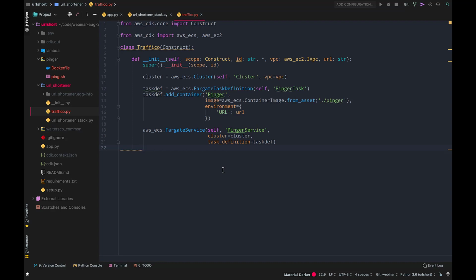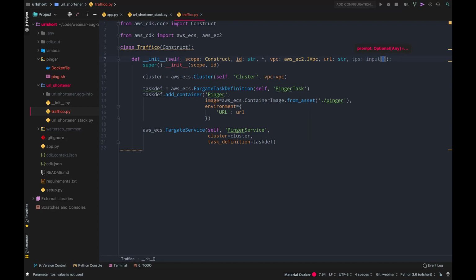We have this really nice one-to-one mapping between the concept of transactions per second and the number of containers running in our Fargate service. And I wanted to talk to you a little bit about this idea of abstraction. The mental model that a user has when they use a traffic generator is how much load to send over to a specific URL. So they can specify the URL and transactions per second, let's say.